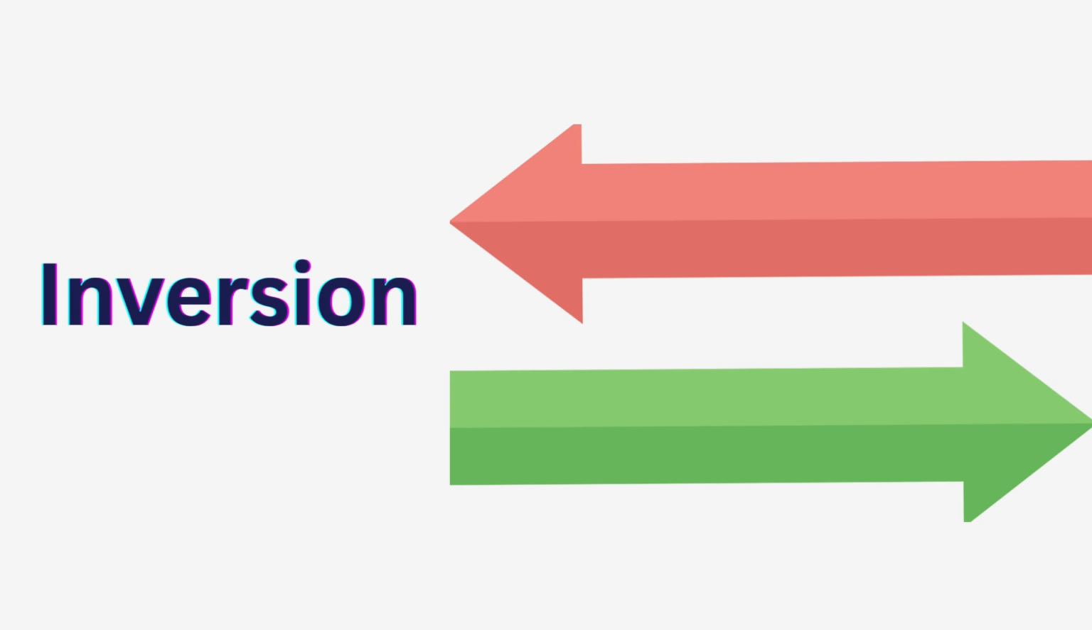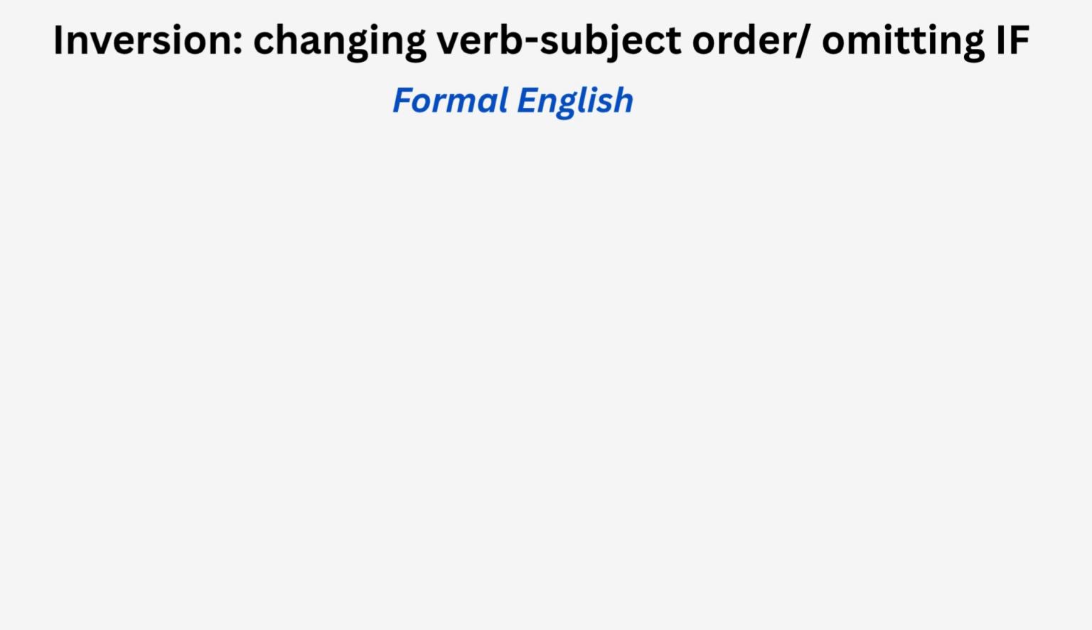And now let's move on, and I would like to talk about inversion, or when we can omit if, and if we omit it, what shall we do? So inversion is when we change the verb and subject order, yes. It looks sometimes like questions, the structure is similar to questions, but it is not a question. It's called inversion. We use it mostly in formal English. It's widely used in formal English.